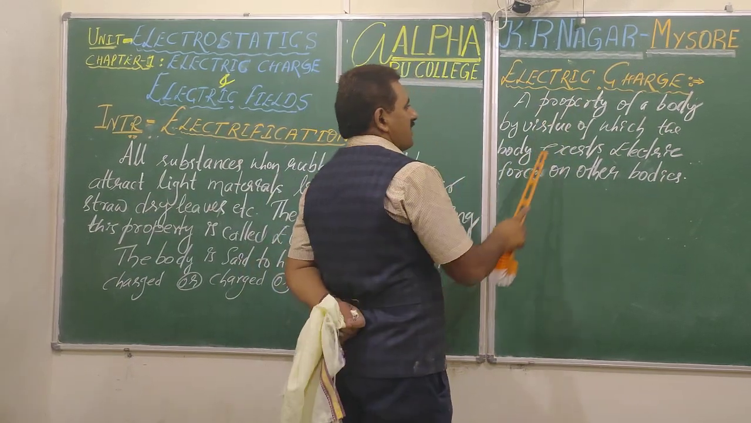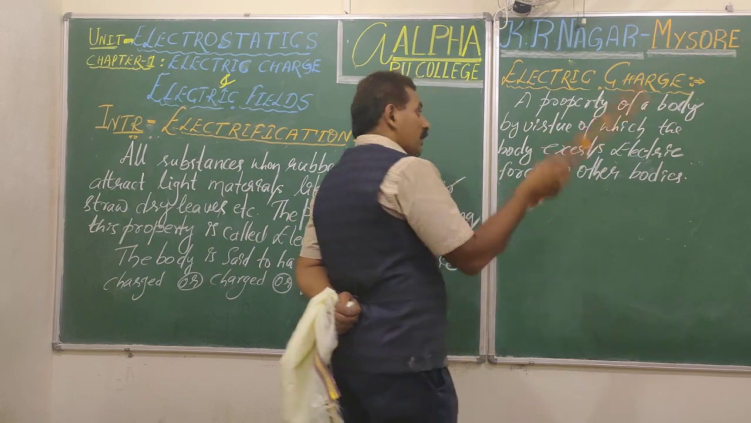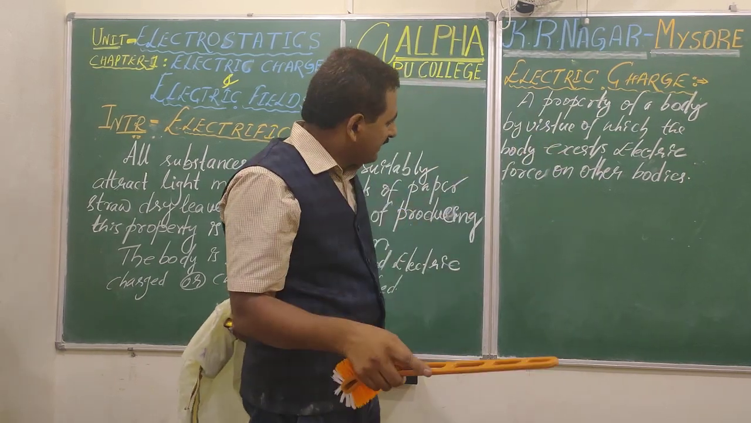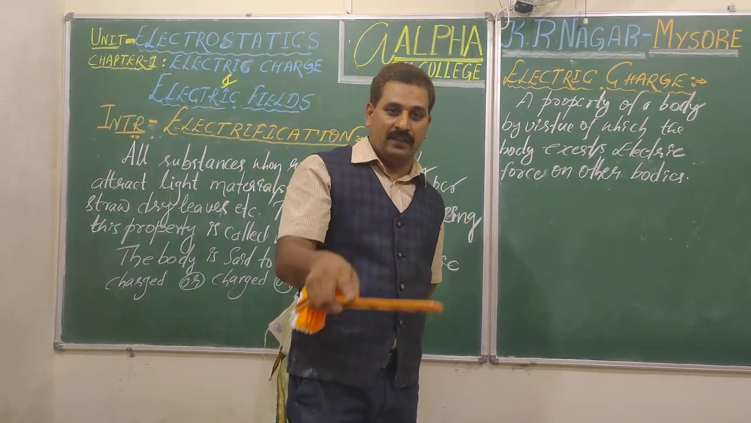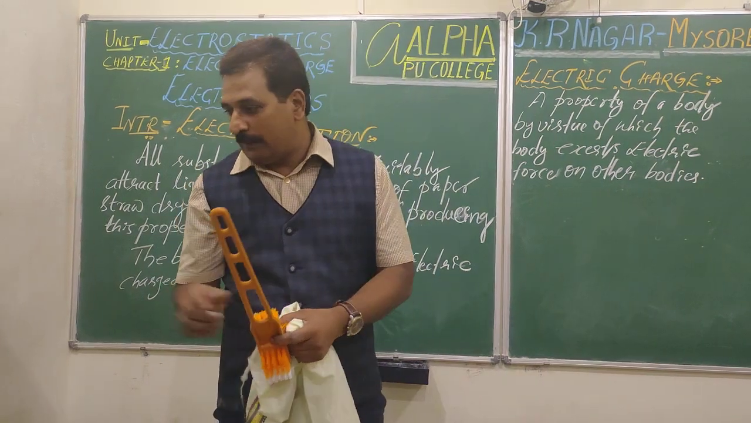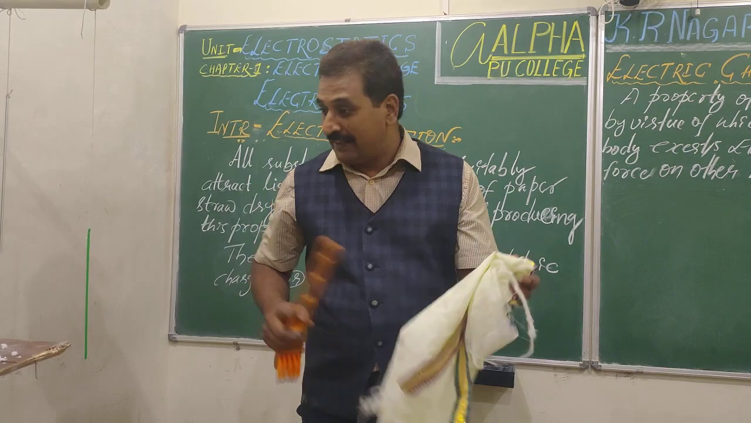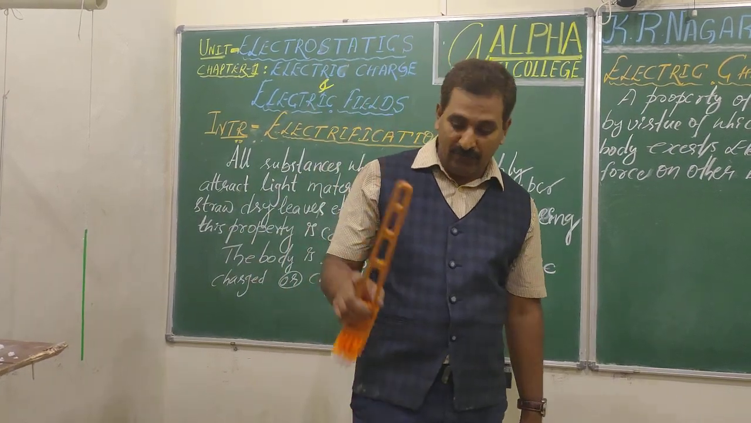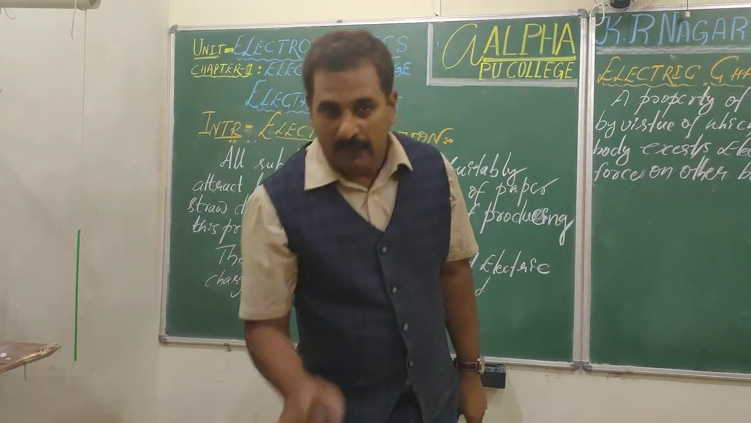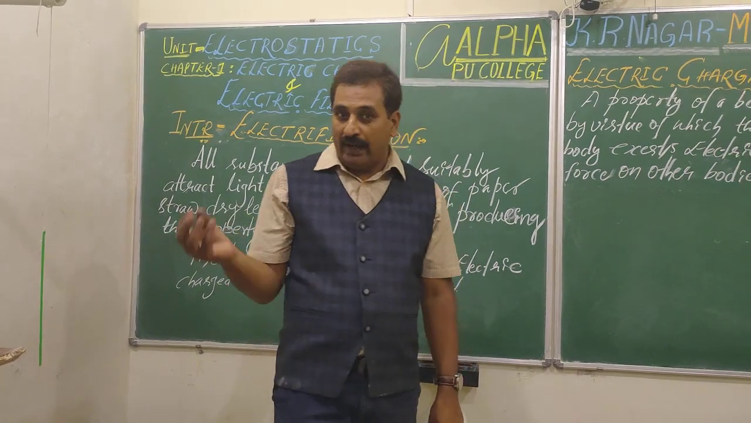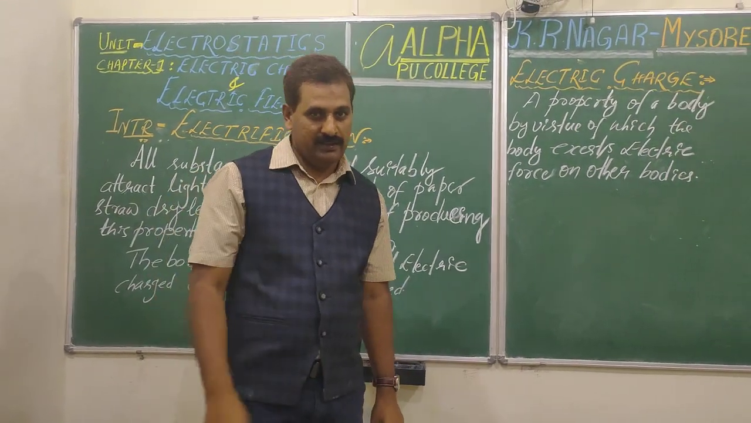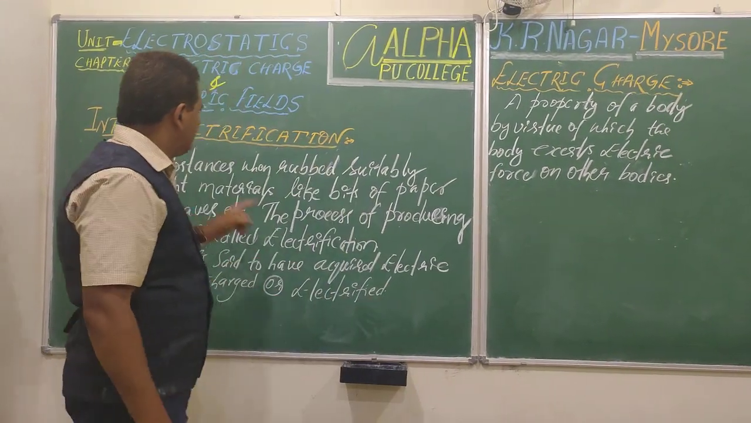What is electric charge? A property of a body by virtue of which the body exerts electric force on another. What is electric force? Force between two bodies when the bodies are rubbed suitably, in this example. But there are different ways to explain electric forces. We'll come to that later on. This is how I introduce this concept to you, right? Yes, students, you are clear with these two concepts.